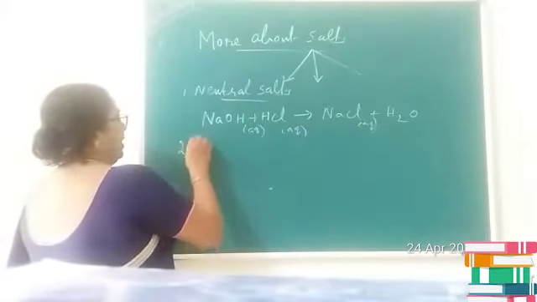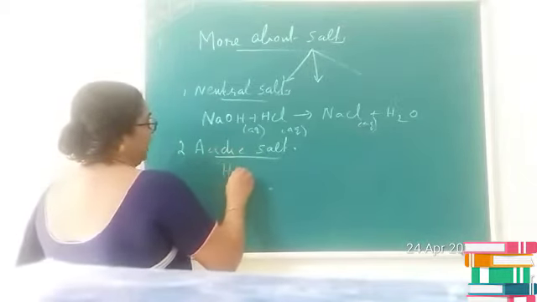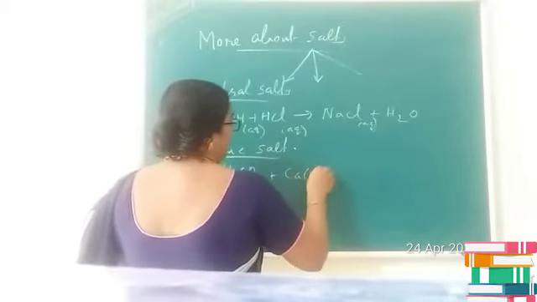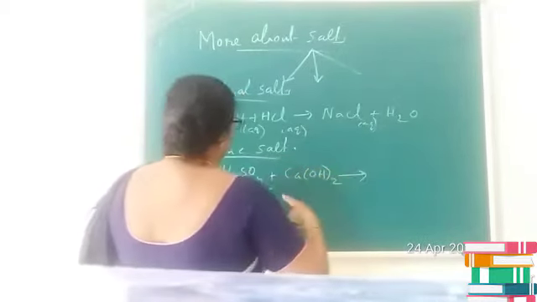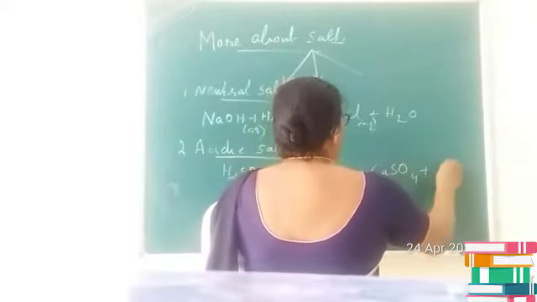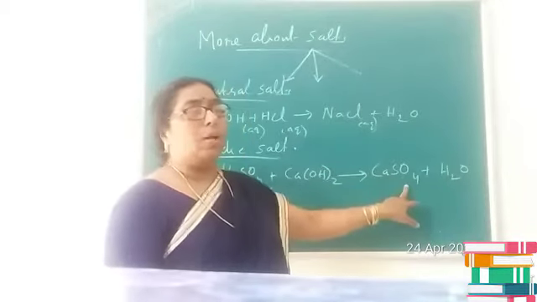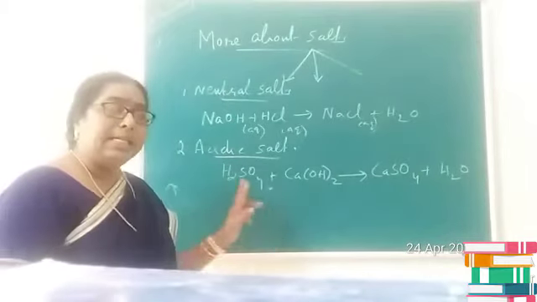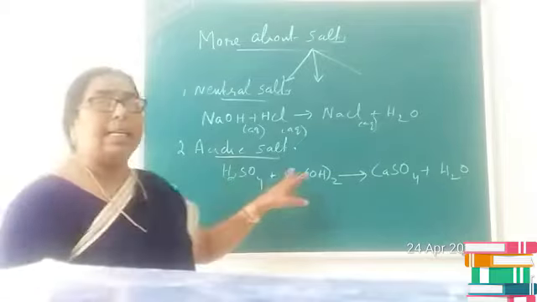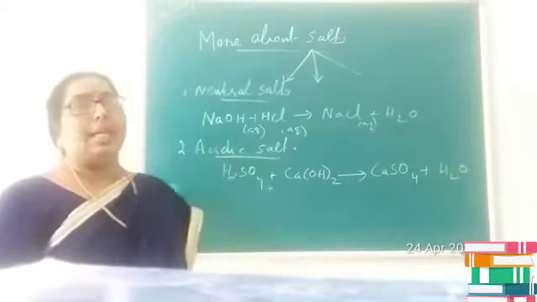Let us consider the second variety, that is acidic salt. If you take a strong acid like sulfuric acid and you take a weak base like calcium hydroxide or aluminum hydroxide, we can say that it produces calcium sulfate as well as water. Children, in this case the salt is termed as acidic salt and here the pH will be less than 7. The salt which is formed by the neutralization between a strong acid and a weak base is termed as acidic salt and the pH will be less than 7.